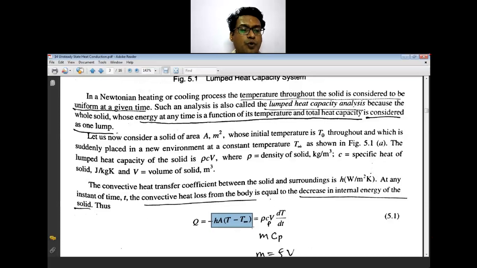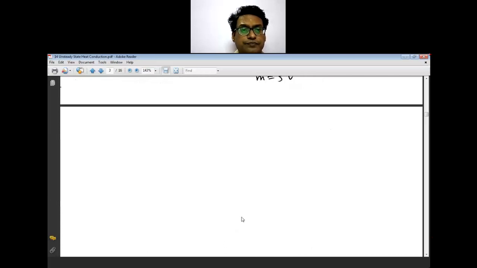That is the net heat flow from the body to the bath, or from the bath to the body, during the time dt, which is hA (T minus T infinity). T is the body temperature and T infinity is the surrounding temperature.